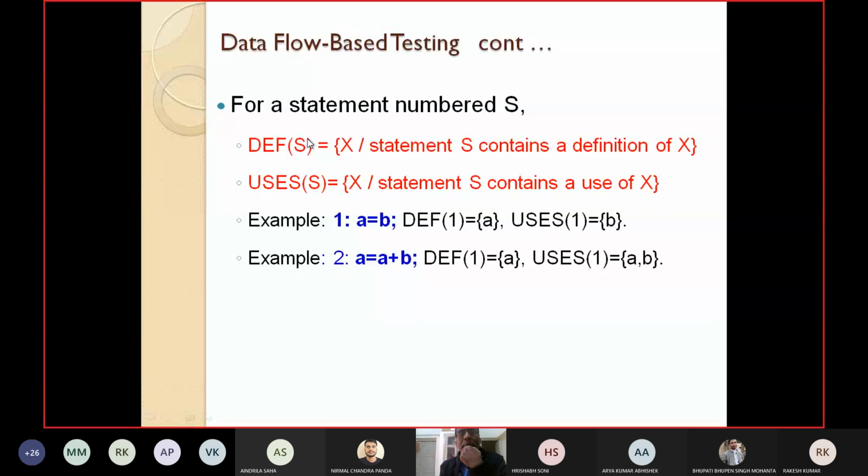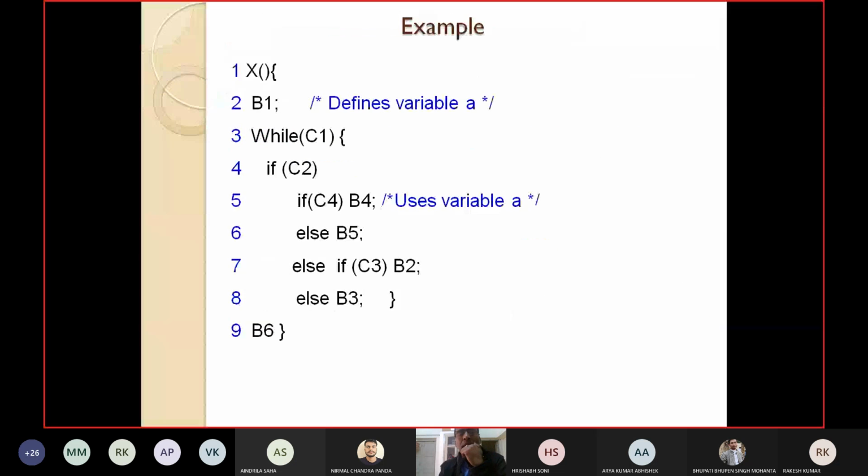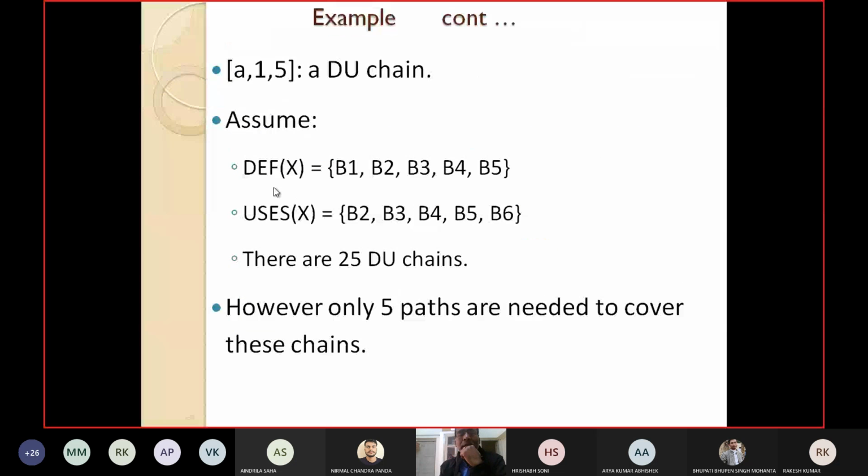But if you write def X, that means the variable X is defined at what statements. So let us assume that the variable X is defined at statements B1, B2, B3, B4, B5. Uses of X: X is used at B2, B3, B4, B5, and B6.